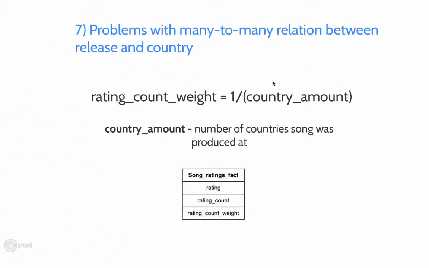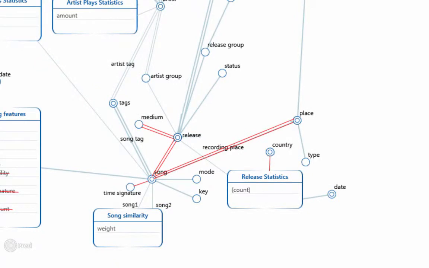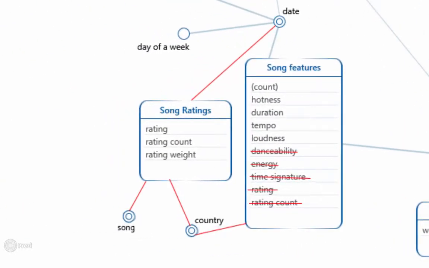After a closer look at the MusicBrainz data source, we figured that one release is actually in many-to-many relation with country. That means one release could be produced in several different countries. In order not to make the rollup to country complicated, we decided to make country a dimension of our release statistics fact. This entailed, however, adding the same country dimension for song features and song ratings facts, as we do not want to lose an opportunity to aggregate these values by country.